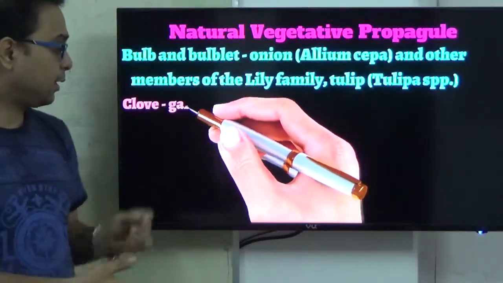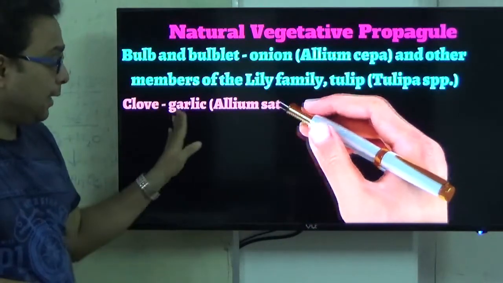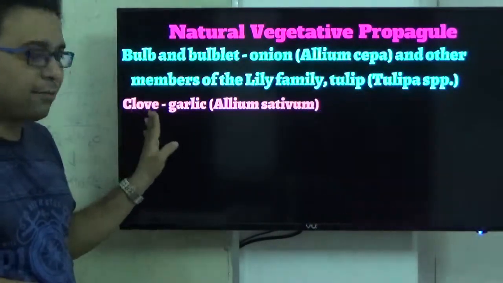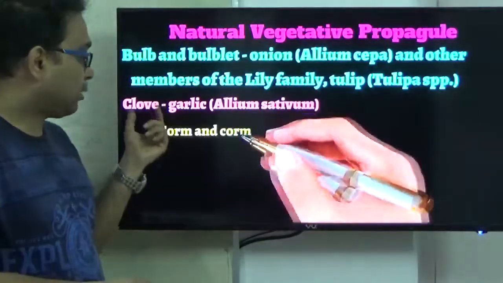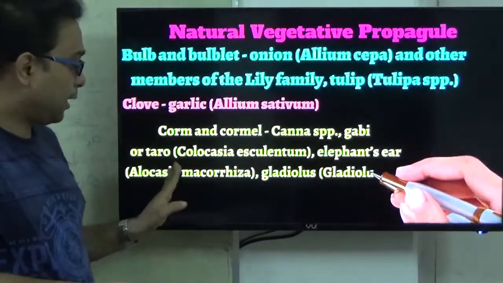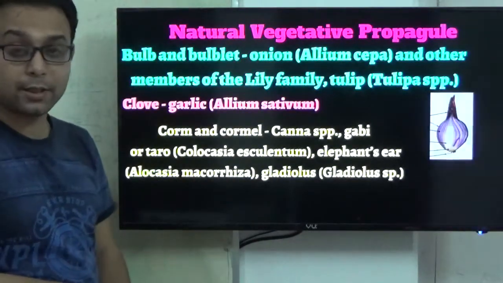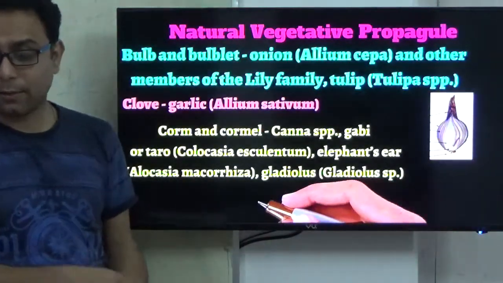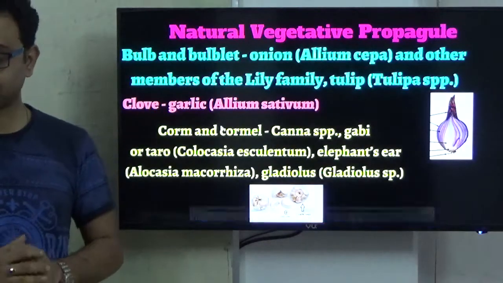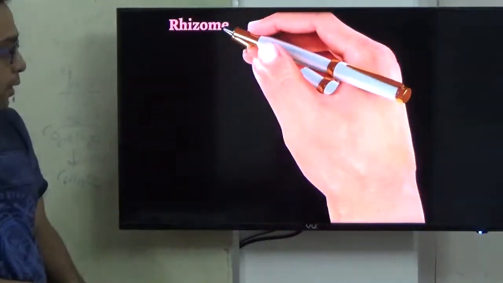Another one is the clove. Bear in mind the example: garlic exhibits natural vegetative propagation by the clove. The corm is most important here. The most important example is gladiolus, which is reproduced by this type of corm. It is a different type of natural vegetative propagation.